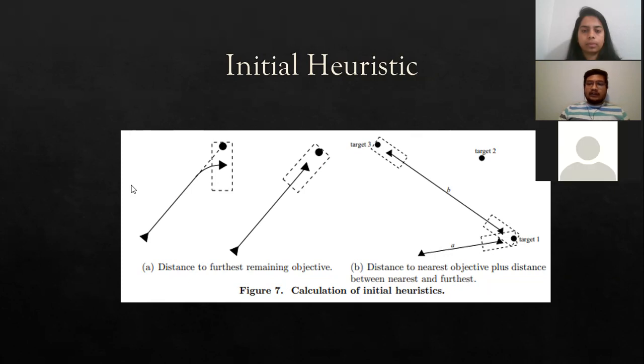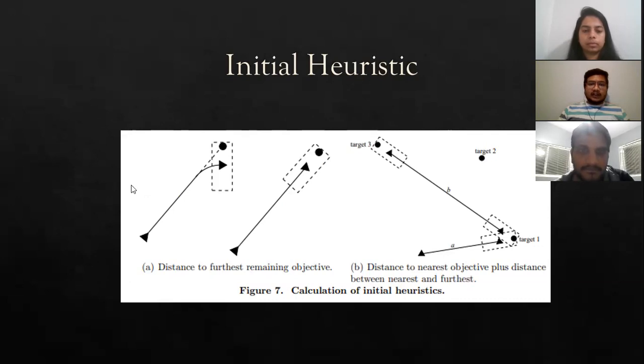An alternative initial heuristic value is to find the distance to the target closest to the vehicle and then add the distance to the target farthest from the first target, as illustrated in figure 7b. So here you can see figure 7b, distance to the nearest objective plus distance between the nearest and the farthest. To guarantee that the heuristic is admissible, one half of the sensor width is subtracted from the distance to the nearest target.